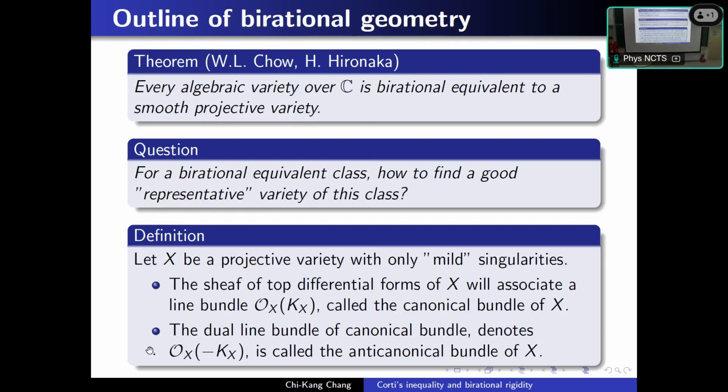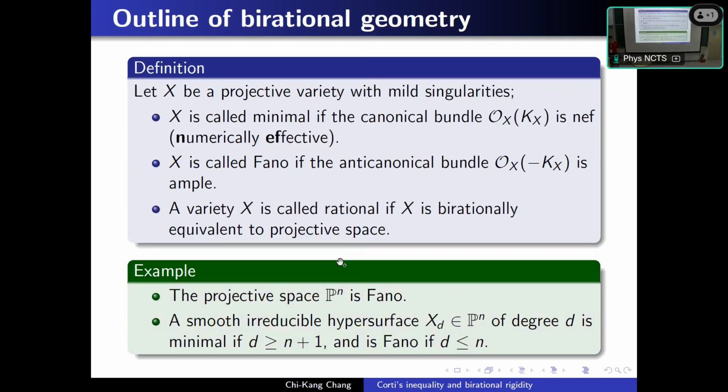And we can define the dual bundle. The canonical bundle's notation is O_X(K_X), and the dual bundle O_X(-K_X) is called the anti-canonical bundle of X. Now there are some definitions that come from the minimal model program. We say a variety is minimal if the canonical bundle is NEF, and NEF means numerically effective.